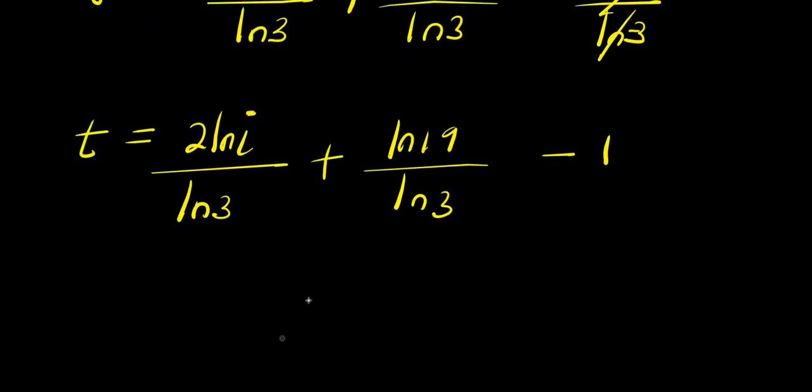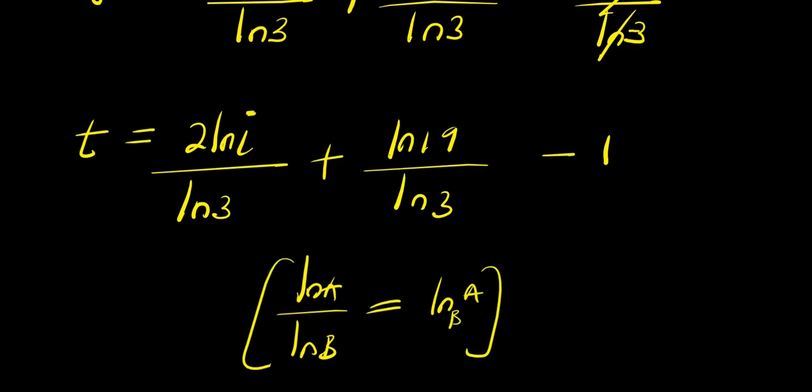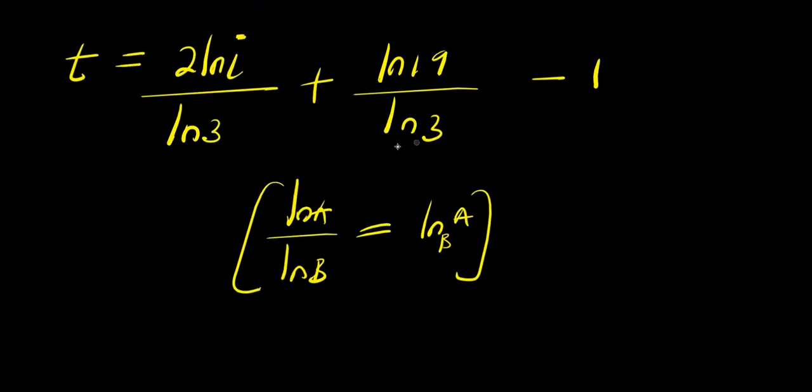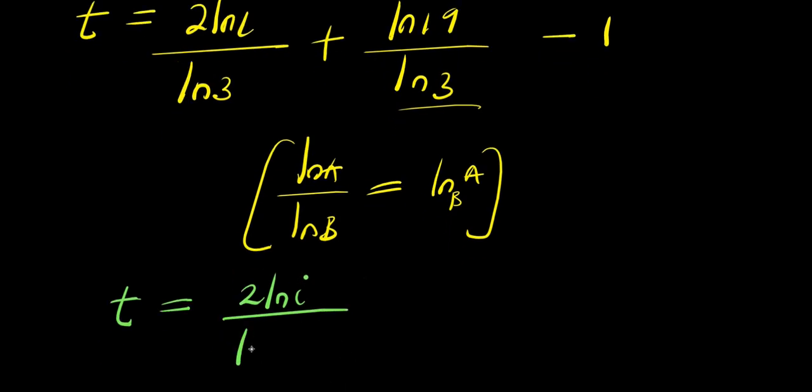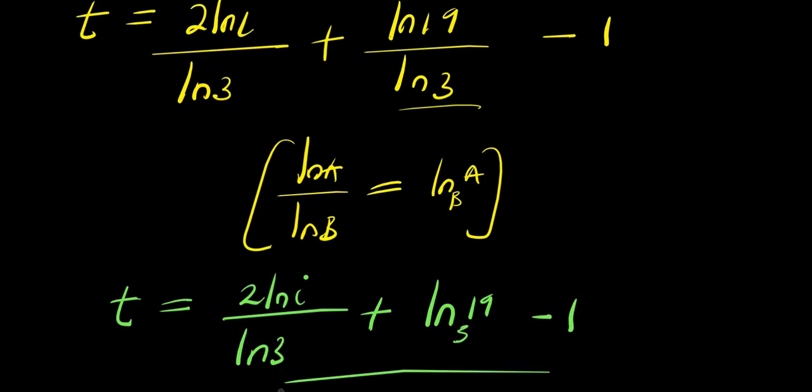And also, if you have natural log A divided by natural log B, this is natural log A to the base of B. So applying that here, that means I'm simply going to have t equals 2 times natural log i divided by natural log 3 plus natural log 19 to the base 3 minus 1. So this is my t.